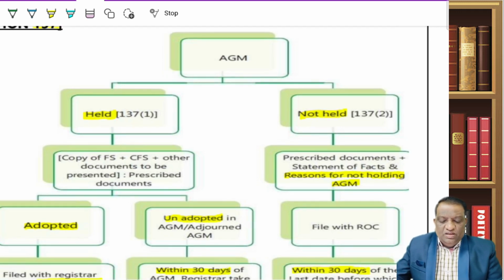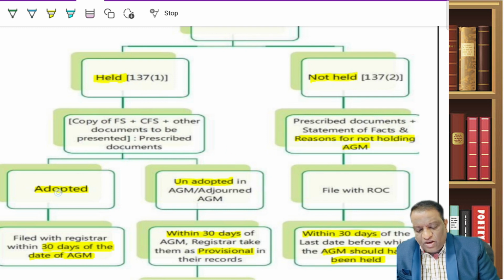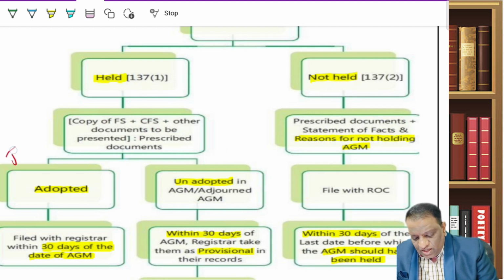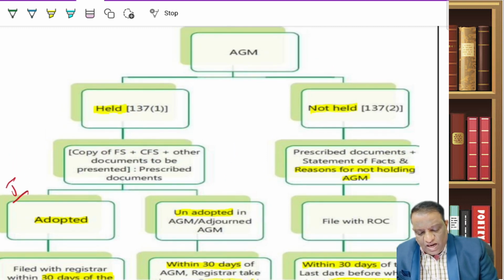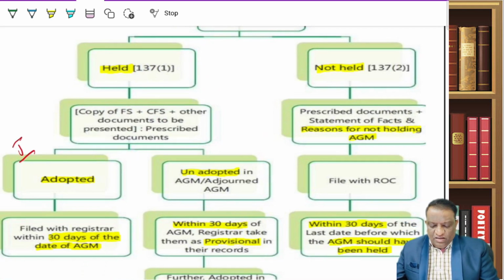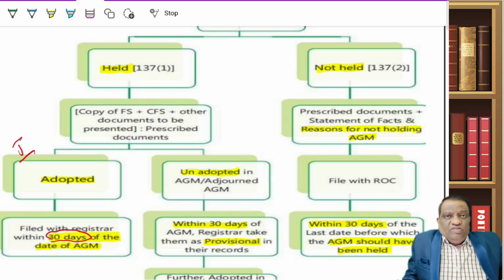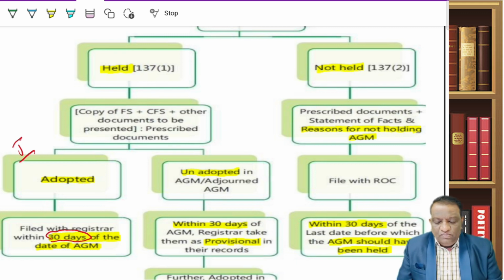So that is what this summary covers. You have conducted the AGM, it is held, and in the AGM the financials are adopted. So this is scenario 1, I will call it. You had your AGM, and in the AGM the financials have been adopted. Then 30 days is the time limit for you, because the AGM has been held. Within 30 days the company has to file with the ROC.